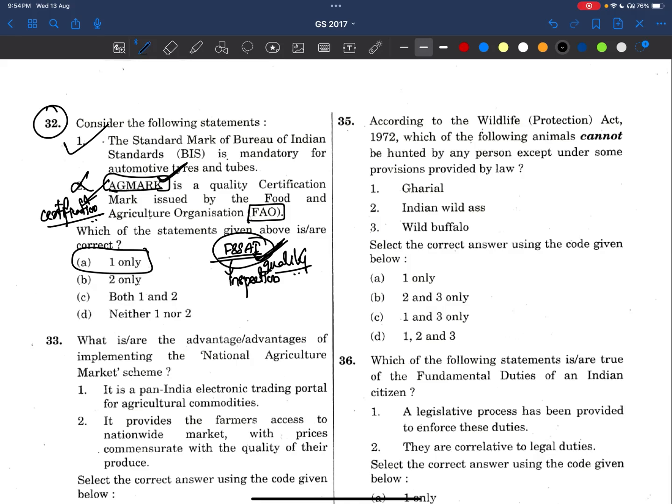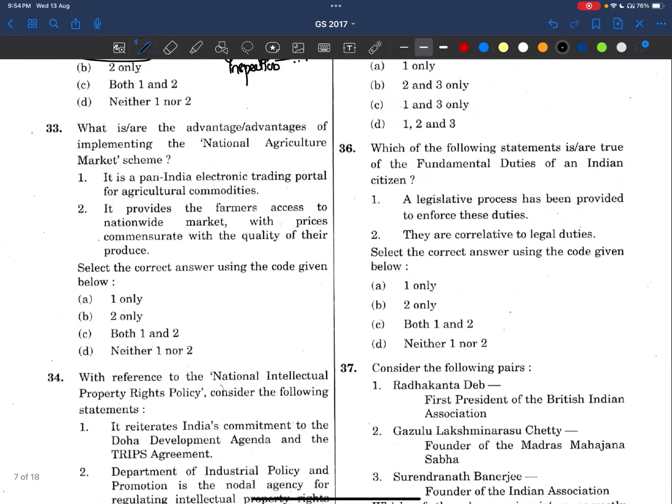Right, now coming to the 33rd question. What are the advantages of implementing the National Agriculture Market Scheme? He's talking about NAM. That means we are giving internet connections to the APMCs, mandis, so that we create a pan-India online market, and farmers can sell their produce anywhere, at any APMC.